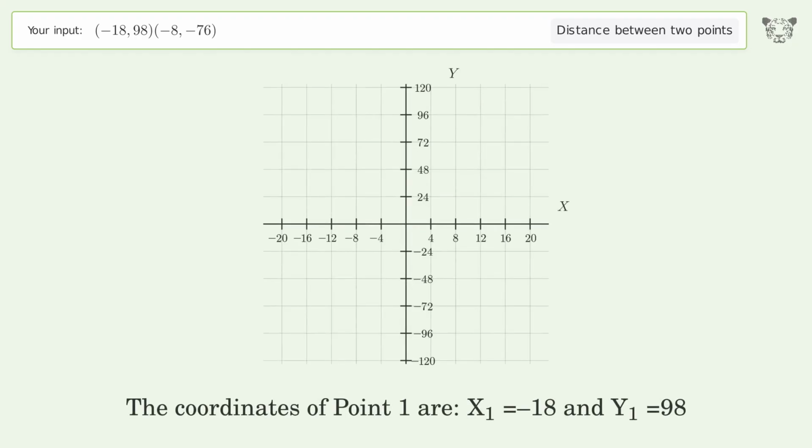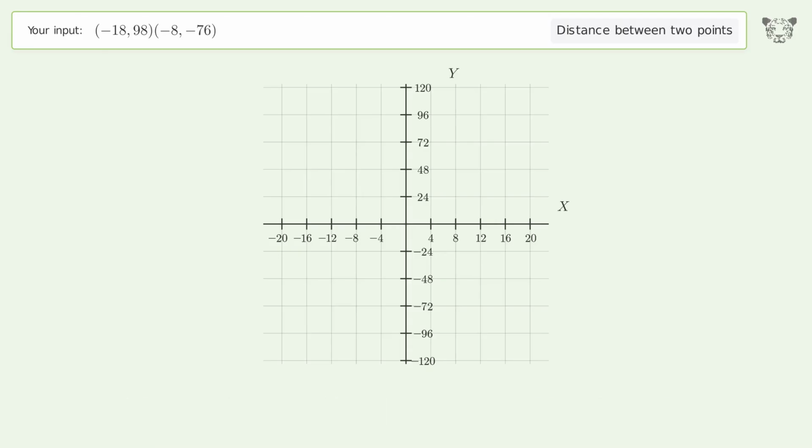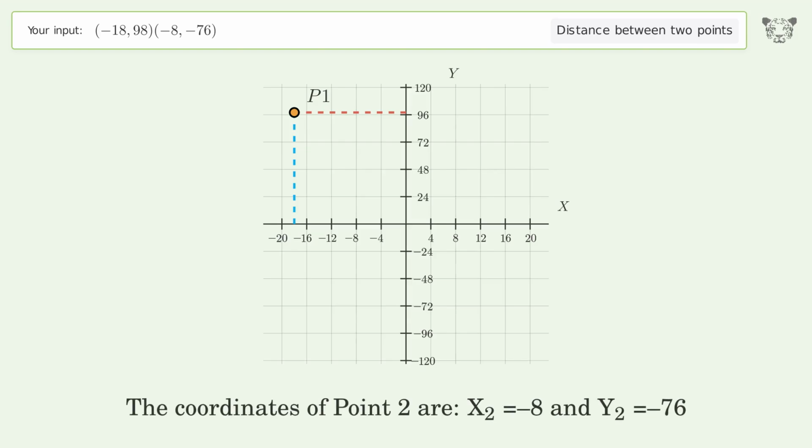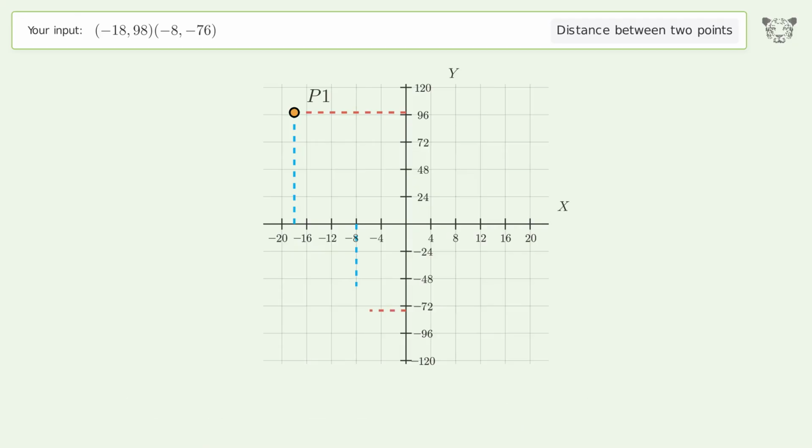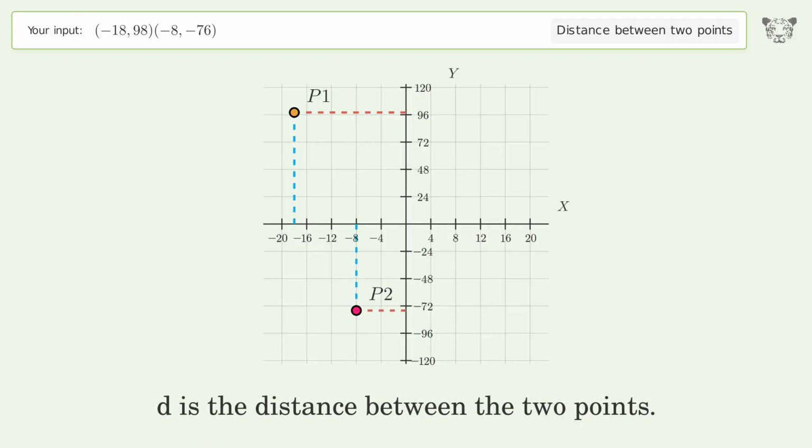The coordinates of point 1 are x1 equals -18 and y1 equals 98. The coordinates of point 2 are x2 equals -8 and y2 equals -76. D is the distance between the 2 points.